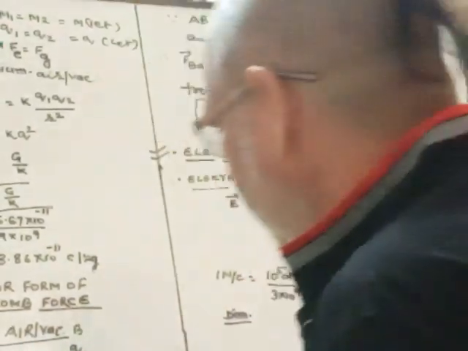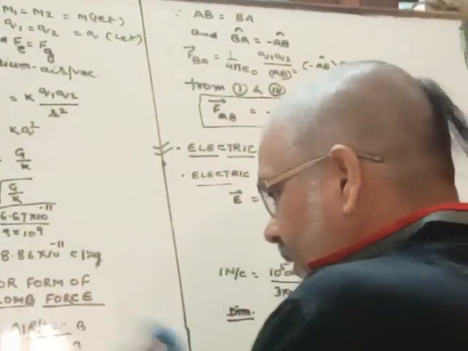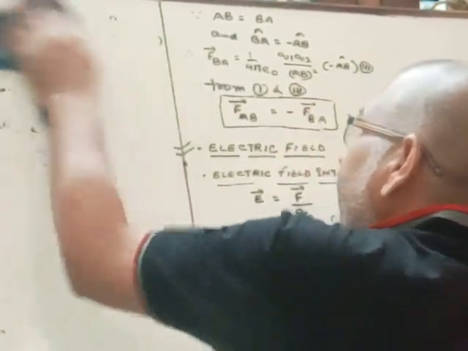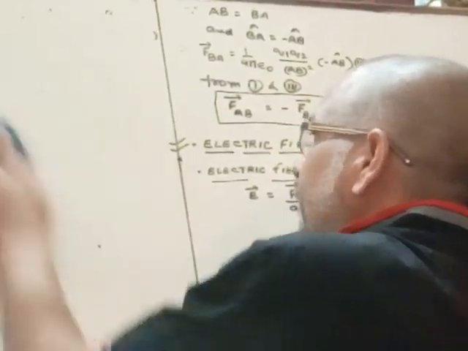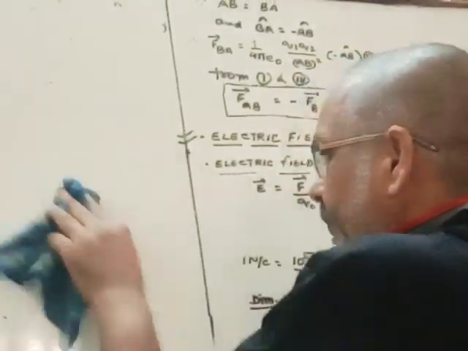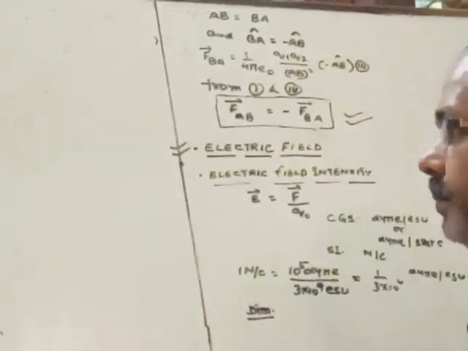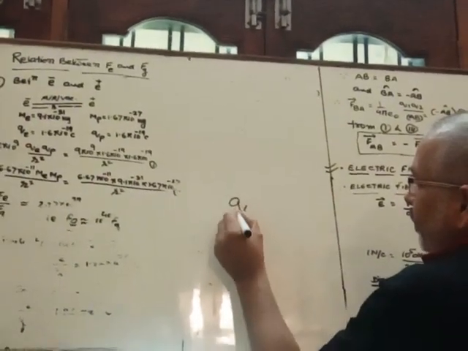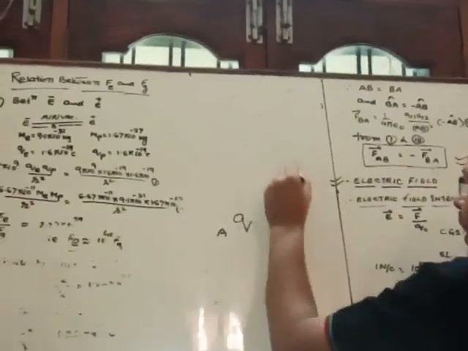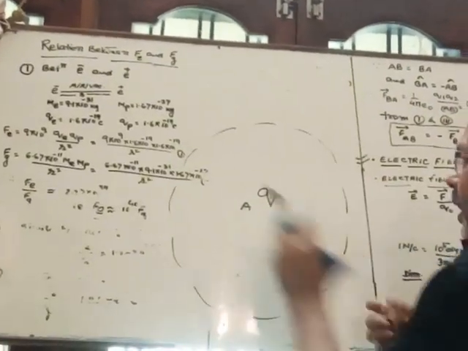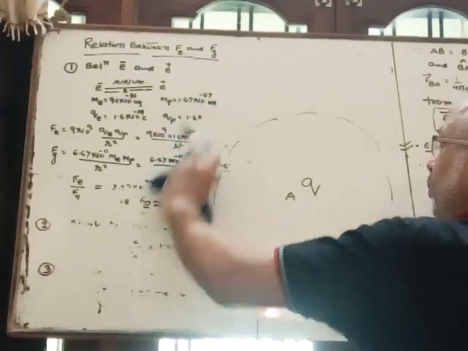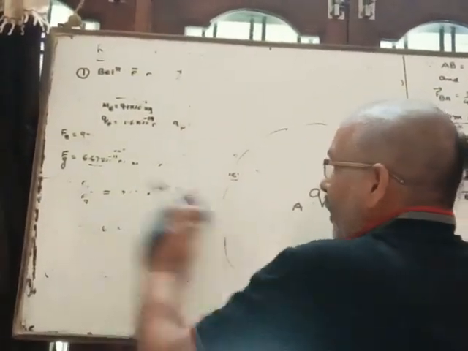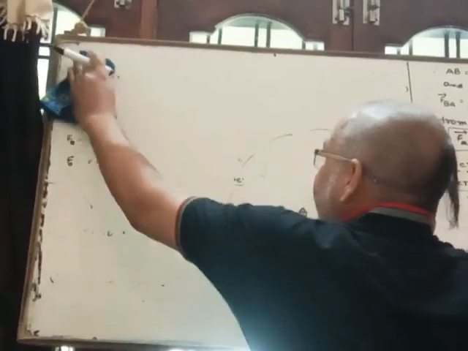Electric field is the space around a given charge up to which its existence can be experienced. That space is called electric field. Suppose we have a charge Q kept at point A, and this is the space around it up to which the presence of charge Q can be experienced, then this field is called electric field.